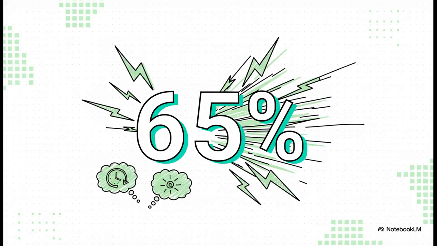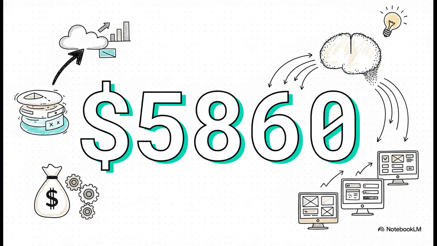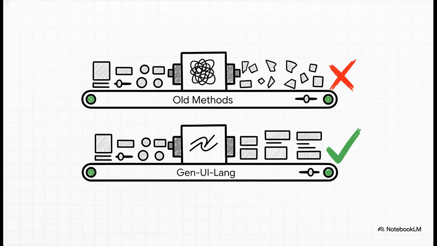And that speed, it has a real impact. We're talking about a 65% reduction in latency. That's the difference between you waiting for a page to load and getting it pretty much instantly. Of course, this has a huge effect on the bottom line. For every million times you ask the AI to build a UI, this efficiency saves nearly $6,000 in API costs. All of a sudden, generative UI becomes economically viable at a huge scale. But it's not just about being cheaper and faster. Because the language is so simple, the AI just makes fewer mistakes. That means you get more reliable code that actually works, which leads to a much smoother development experience.